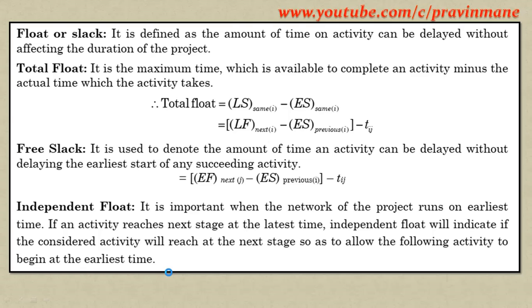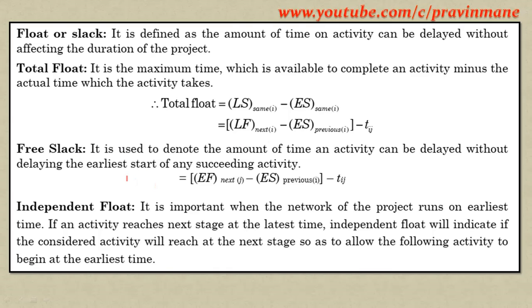There are different types of float. Total float is the maximum time which is available to complete an activity minus the actual time which the activity takes. So total float is equal to LS minus ES of the same activity. Total float is also LF of the next activity j minus ES of the previous activity i minus Tij. I means one activity, J means the next activity. If I is activity A, then J will be activity B, the activity which follows A.